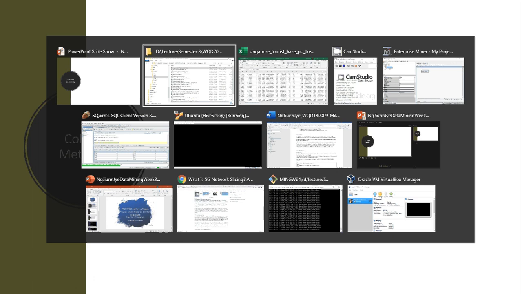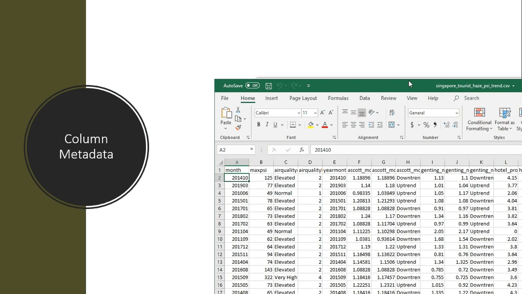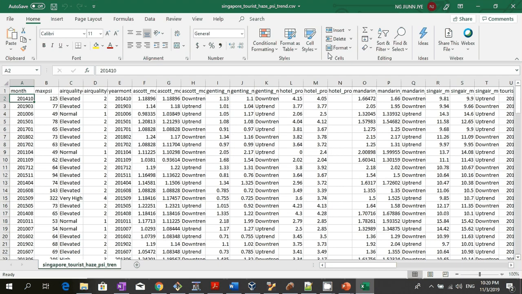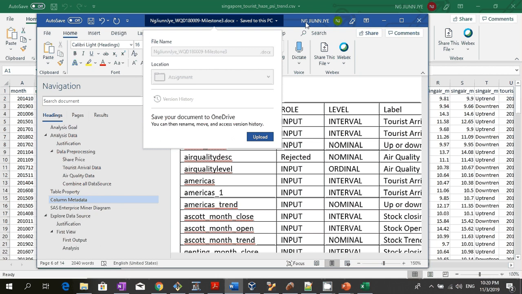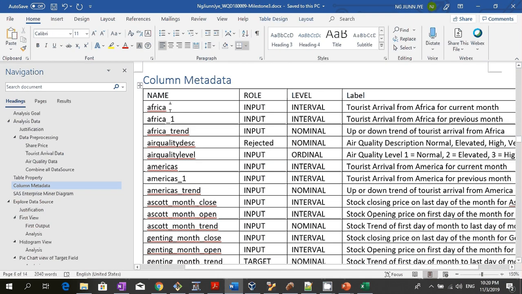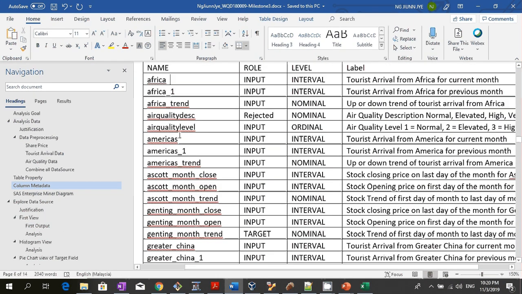Okay, next let's look into the column metadata. Alright, so the column metadata, let's come back to this again. So what are the data that we have here? I've summarized this into a table. Alright, so these are the columns that we have in this.